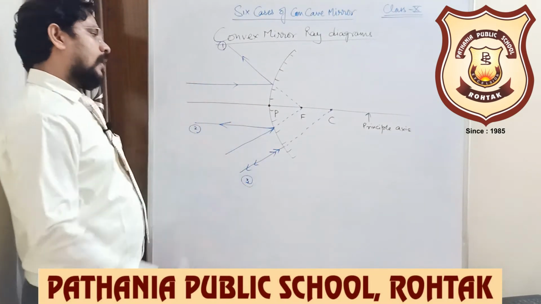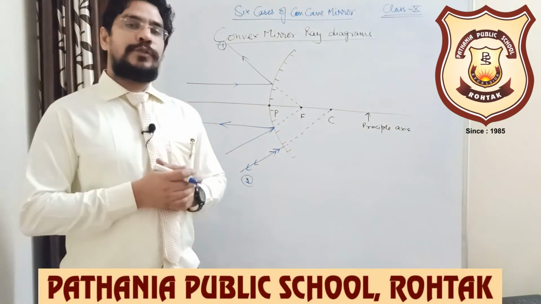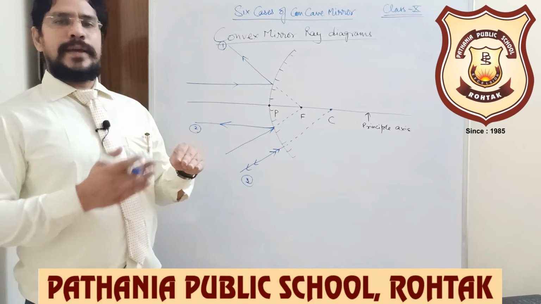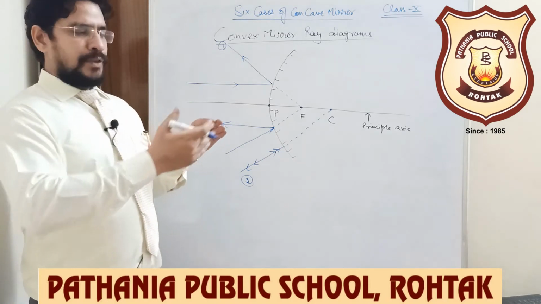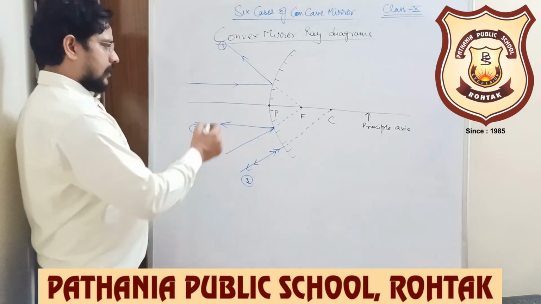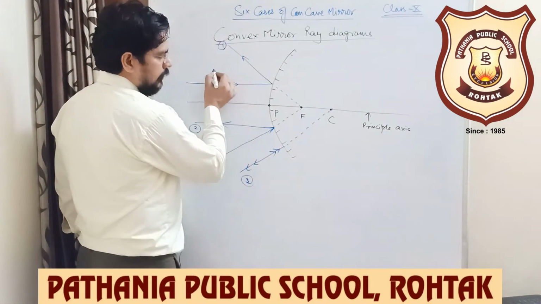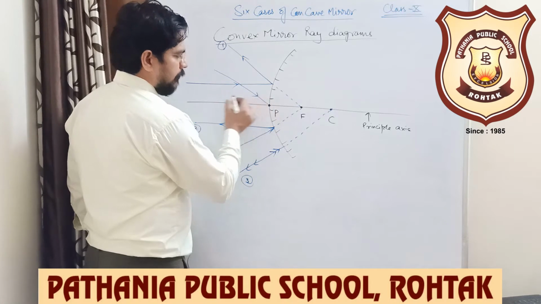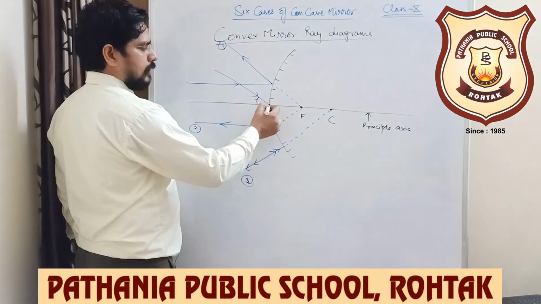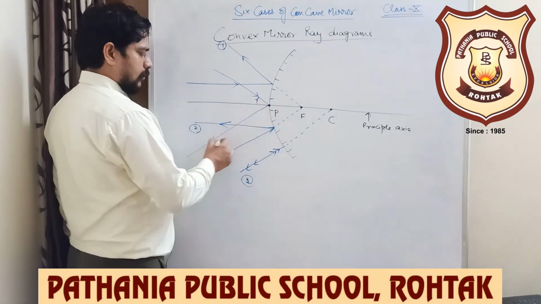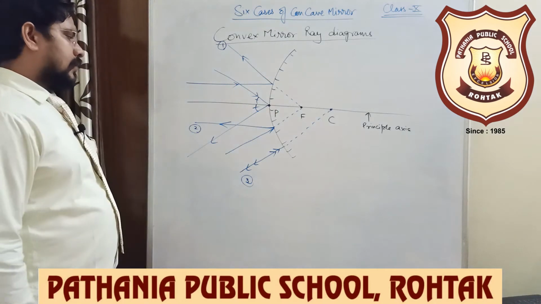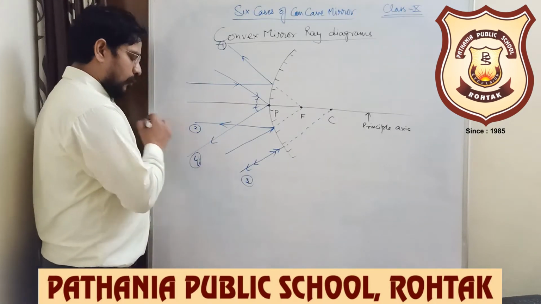And the fourth rule, what was the fourth rule in case of concave mirror? Any ray of light which is incident at pole making some angle with the principal axis reflects, making the same angle with the principal axis on the other side. Same rule is applicable here. Any ray of light which is incident on the pole making some angle with the principal axis reflects back, making the same angle on the other side of the principal axis. So that is your rule number 4.